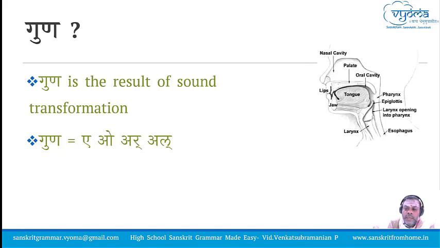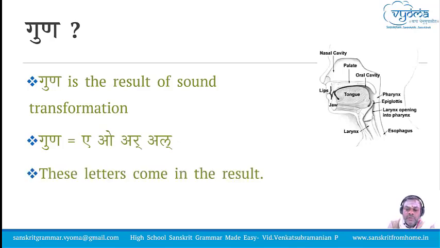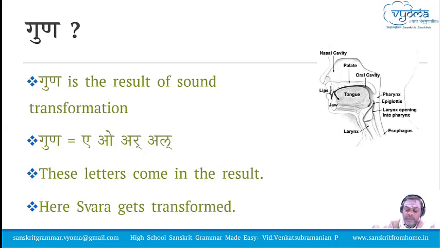Guna in the Samskrita language means quality, but here in Vyakarana, Guna does not mean quality. Guna means the letters A, E, O, Ar, Al. So, in Guna Sandhi, Guna letters come as a result of the transformation. Here also the transformation occurs in the Swara, and hence Guna Sandhi comes under Swara Sandhi.